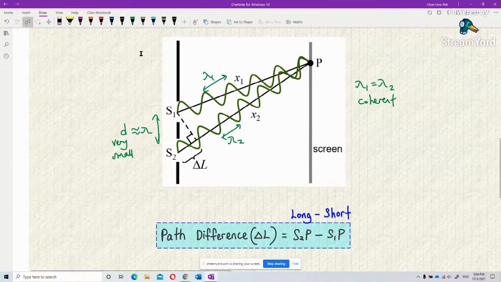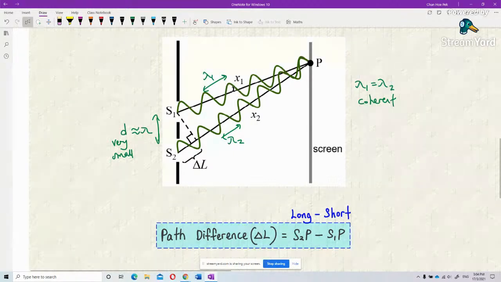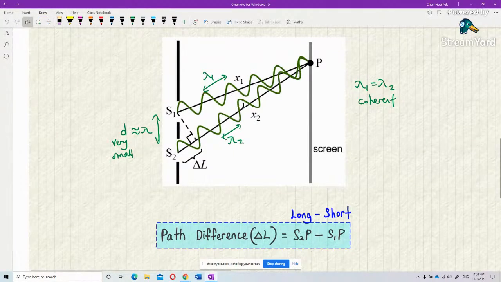And then they have the same amplitude. That's why they can form an interference pattern. Understand? Okay, that's not our concern here. Our concern here is about the path difference.